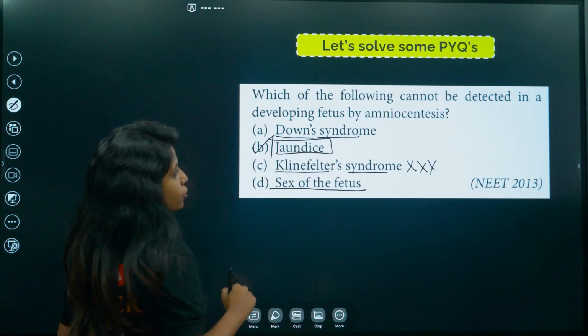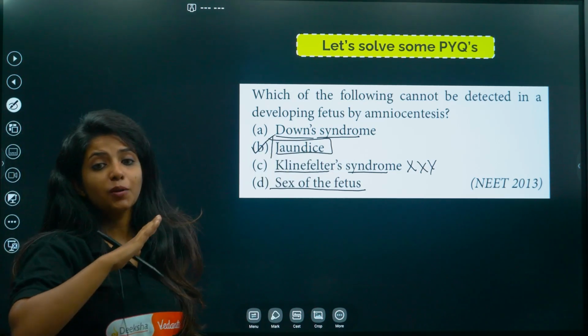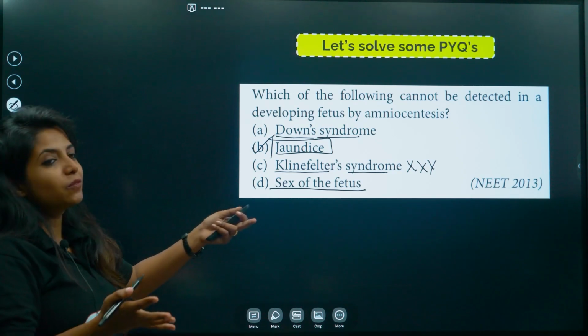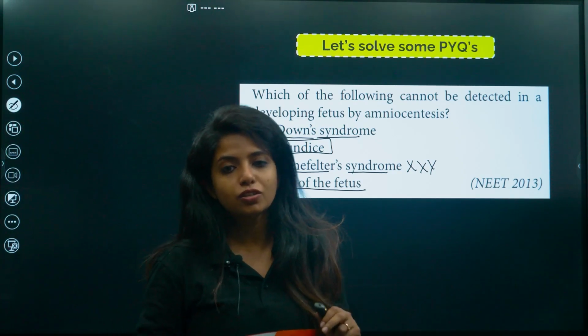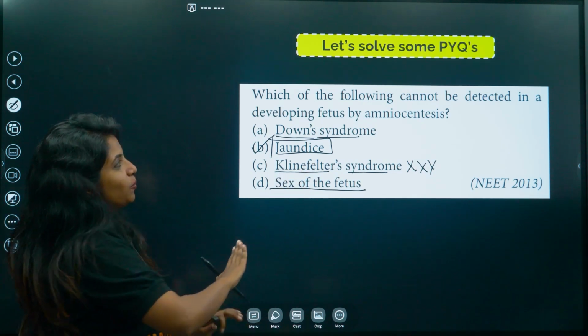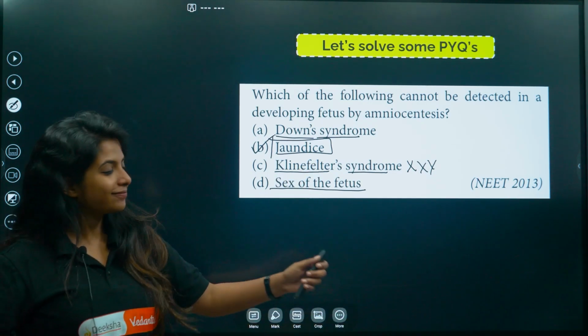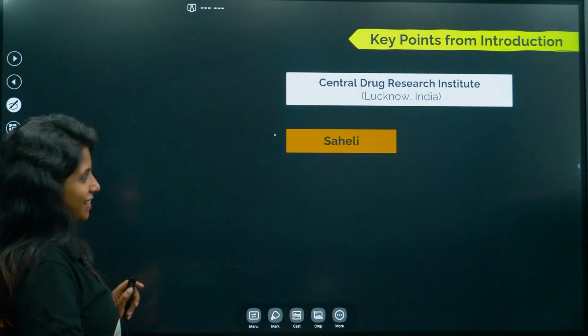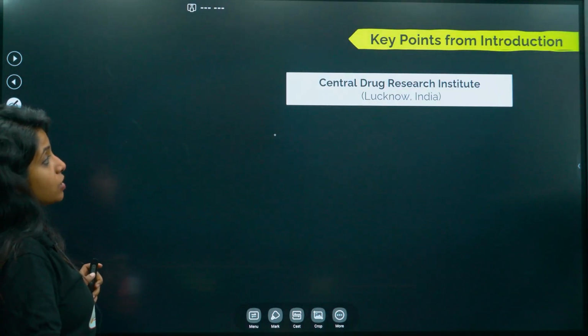So this is the correct option: something that cannot be detected in the developing fetus by amniocentesis is jaundice. I hope you understood that as well. And this is a NEET 2013 question. Let's go ahead. Now, key points from the introduction.